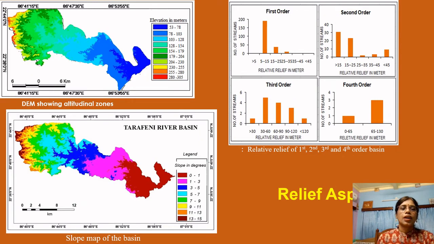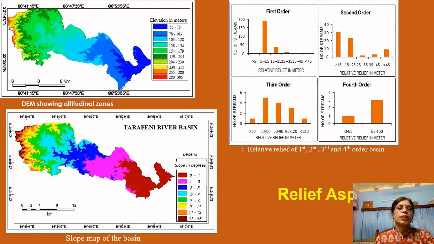The relief aspect includes the different altitudinal zones of the basin, and it shows that near the confluence area there is lower elevation, from 53 to 78 meters, near the confluence zone where it falls into the river Kangsabati, which is the mainstream, and it is a fifth order tributary.